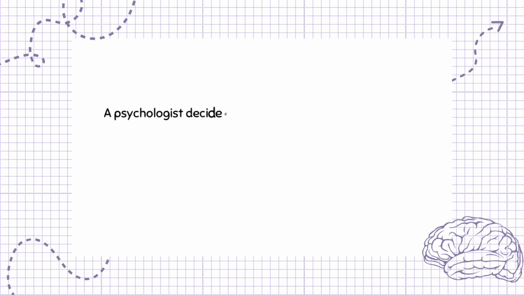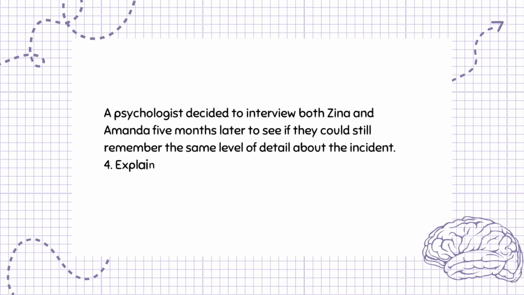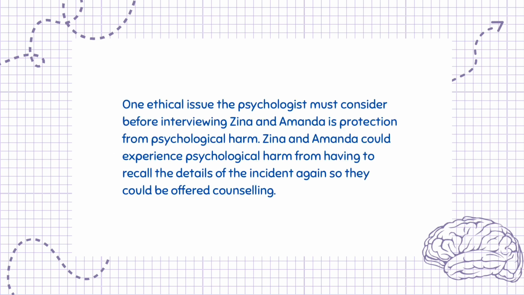A psychologist decided to interview both Zena and Amanda 5 months later to see if they could still remember the same level of detail about the incident. Question 4. Explain one ethical issue the psychologist must consider before interviewing Zena and Amanda. 2 marks. One ethical issue is protection from psychological harm. Zena and Amanda could experience psychological harm from having to recall the details of the incident again, so they could be offered counseling.